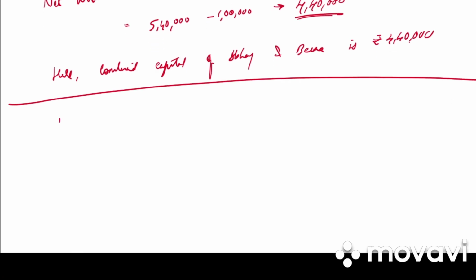Okay. Next we need to do calculation of goodwill. Total capital of the firm according to Chetan's share.